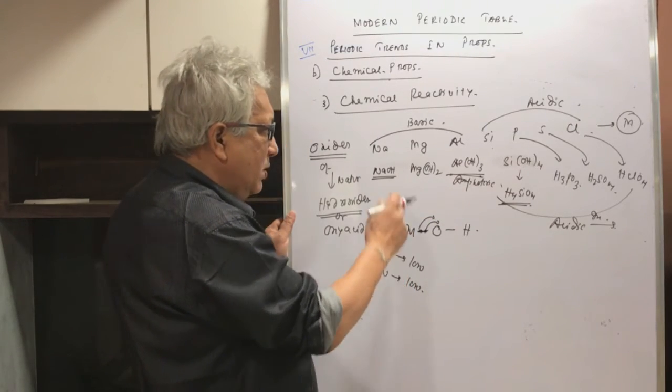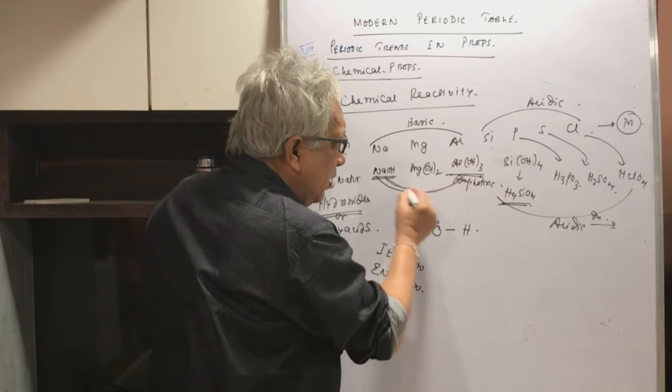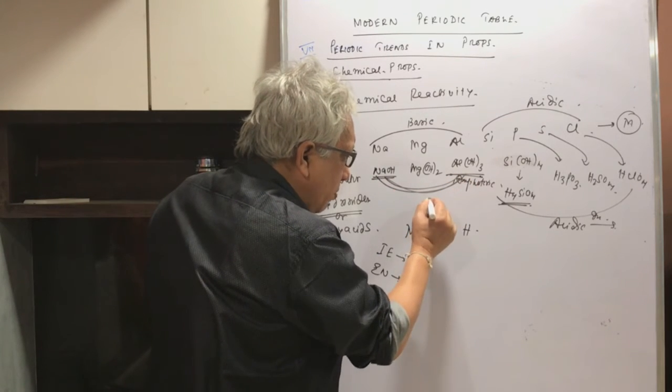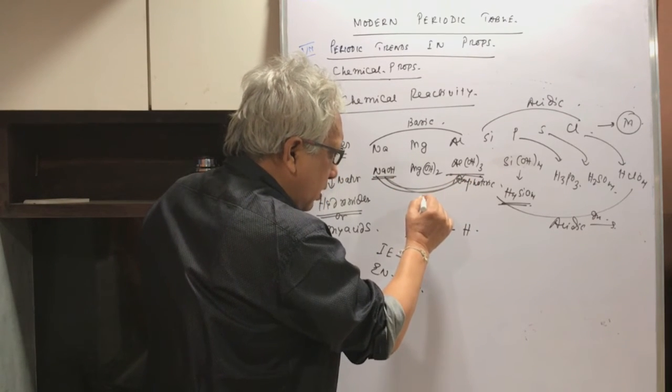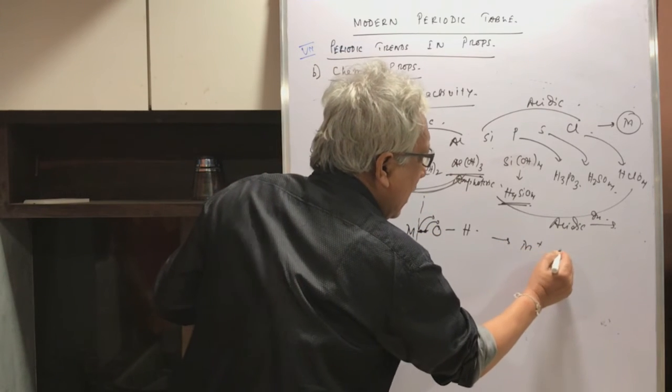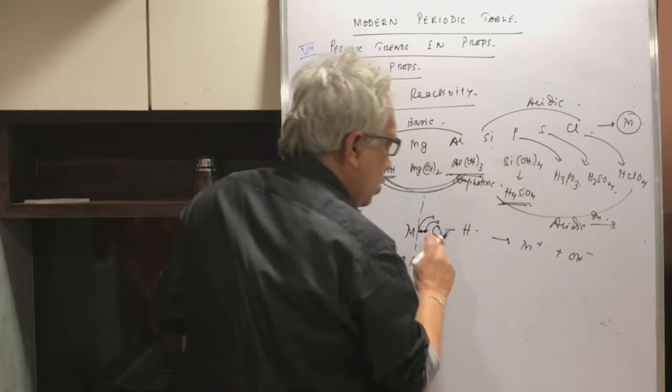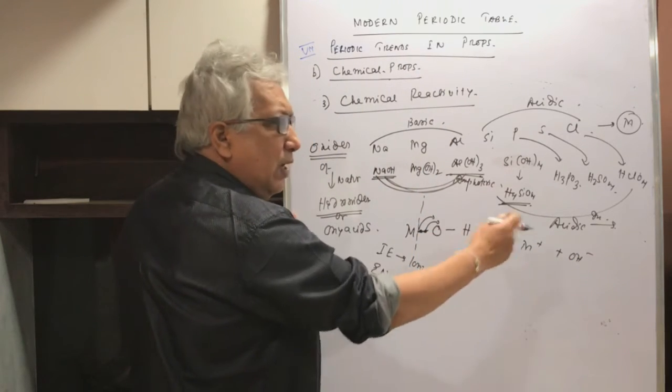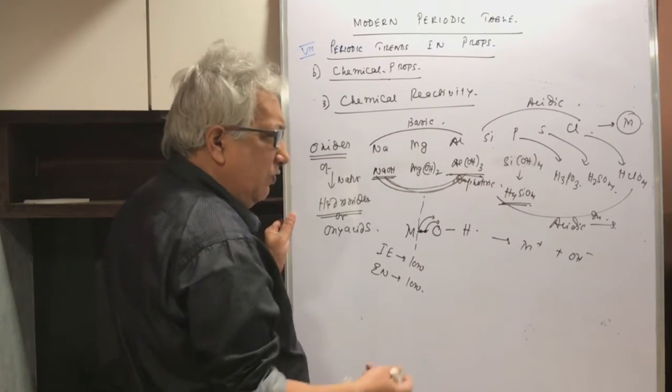So what happens is, in case of these elements, I am talking about these three, when the bond breaks, the bond breaks between M and O to form what? M plus and OH minus. Oxygen, wherever it goes, takes the electron along, so that part will become negative charge.